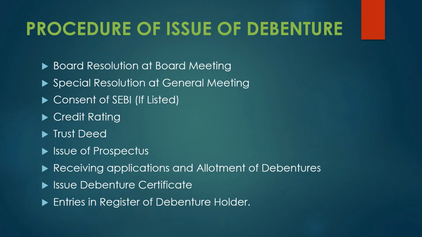Whenever they allot the debenture and get the money from them, they are going to issue the debenture certificate. So the company will issue the debenture certificate to the holders for holding such debentures of the company, in exchange for their investment in the company. And finally, there is a register of debenture holders in the company. You have to make the necessary entries there. That is also mandatory because there is a compliance requirement. You have to keep it in the registered office for a minimum of 8 years. These are the procedures you have to follow while issuing debentures by a company.